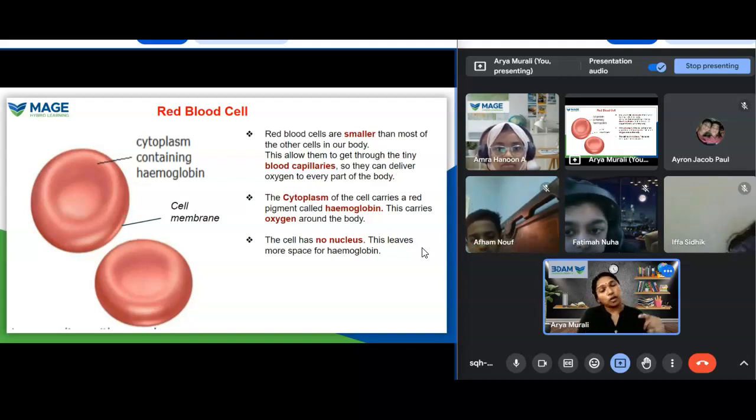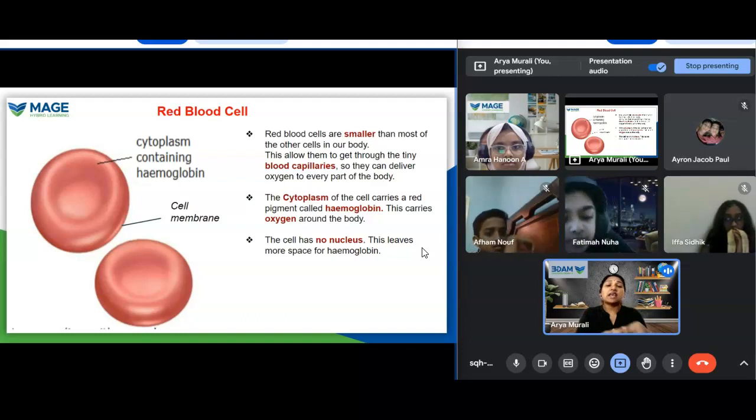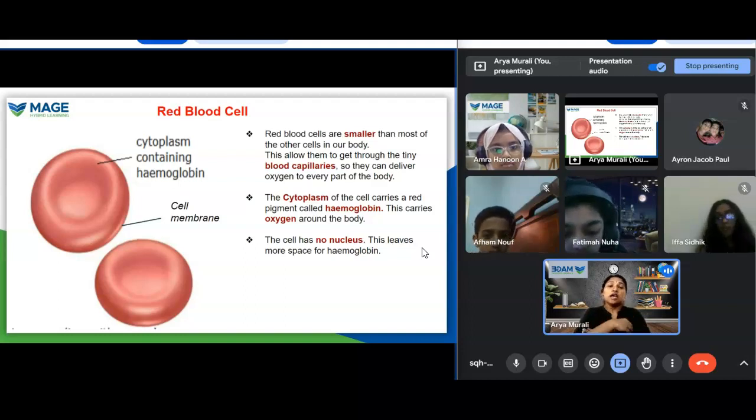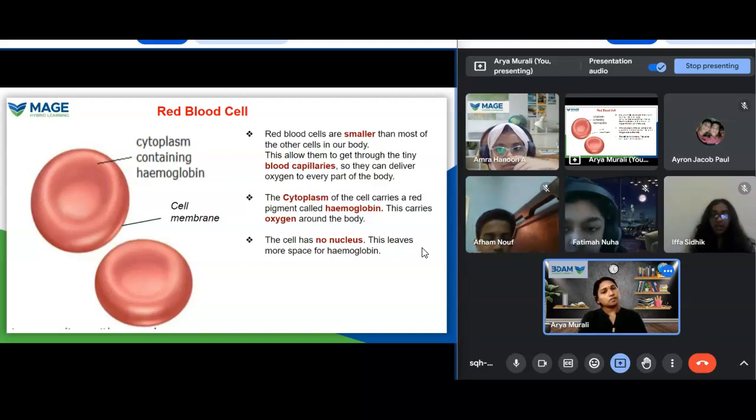Let's go through the structure of a neuron or nerve cell. A neuron is a nerve cell with branches. It is the structural and functional unit of the nervous system. It may be elongated over 100 centimeters. A neuron can detect, receive, and conduct the nerve impulse to various parts of the body.